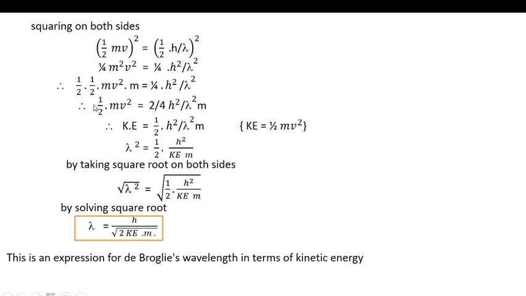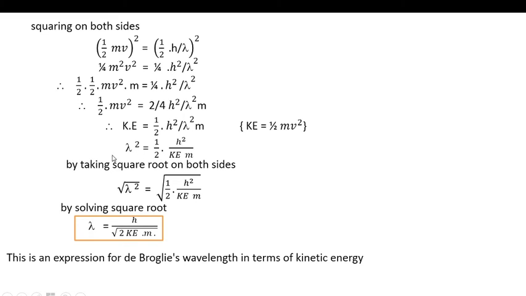Now 1/2 mv square is equal to 2 by 4, h square divided by lambda square into m. We know 1/2 mv square is the kinetic energy. So the kinetic energy is equal to 1/2 into h square divided by lambda square into m.